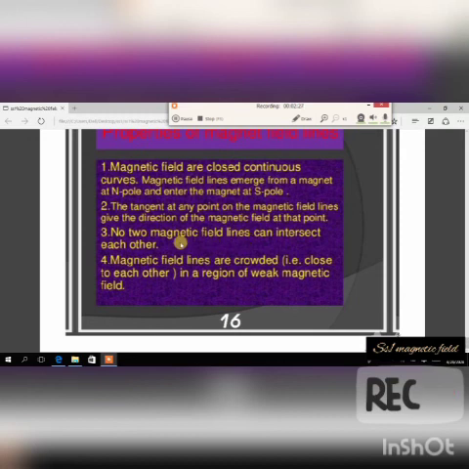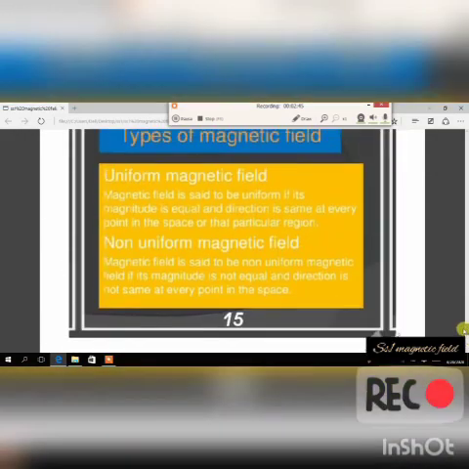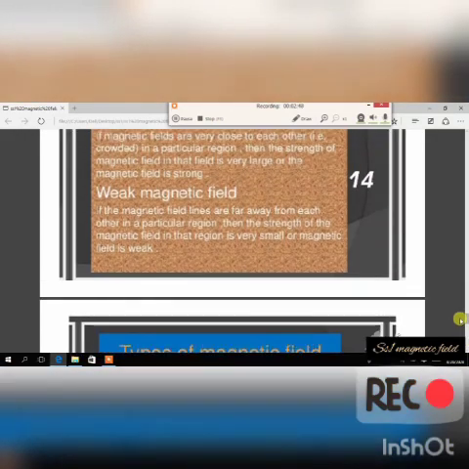So that's another property. And the last property says magnetic field lines are crowded, that is, close to each other in a region of weak magnetic field. What do we say? In a weak magnetic field, the magnetic field lines are far away from each other, and the strength of the magnetic field in that region is very small.